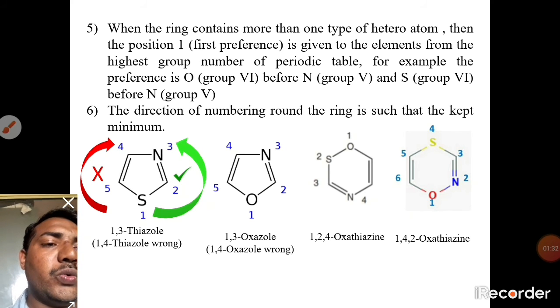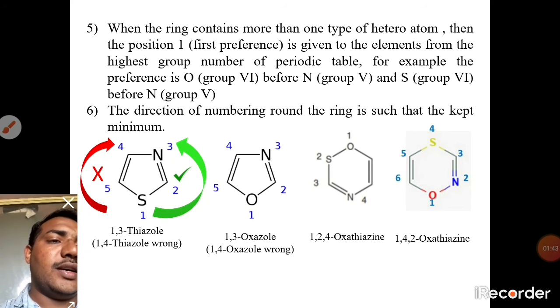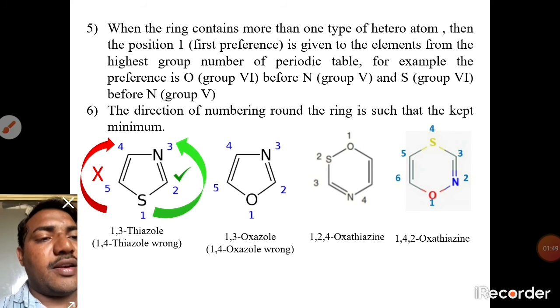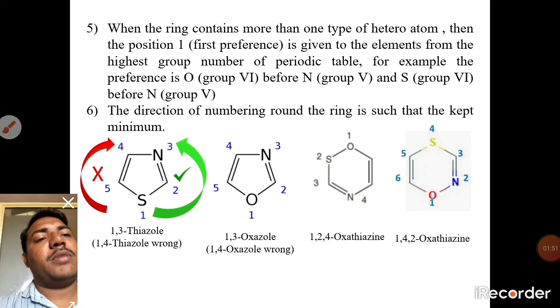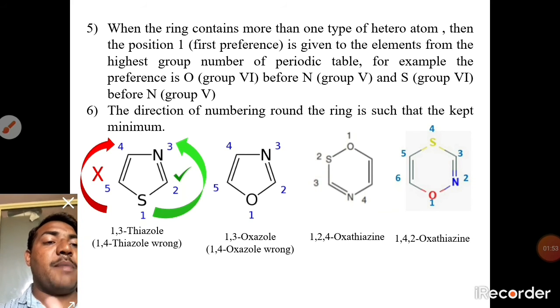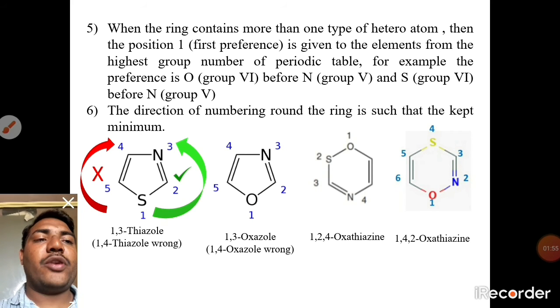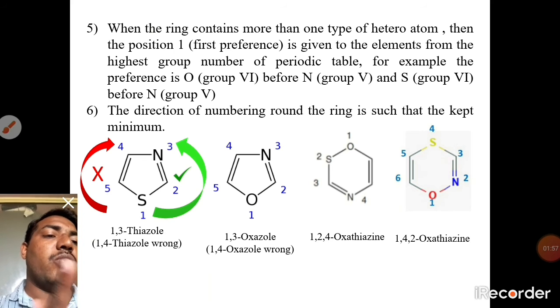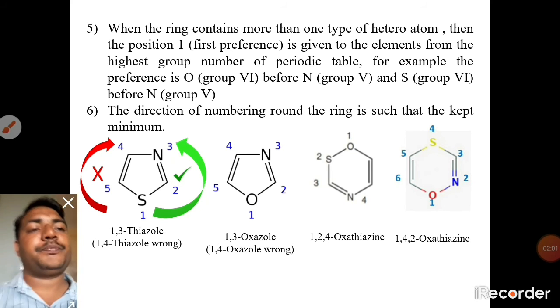Then the numbering: 1 is oxygen, 2 is sulfur, 3 and 4 are nitrogen, so 1,2,4-oxathiazine. Then in another, oxygen is first, nitrogen second, the third is carbon, and the fourth is sulfur, but the name is 1,4,2-oxathiazine like this.